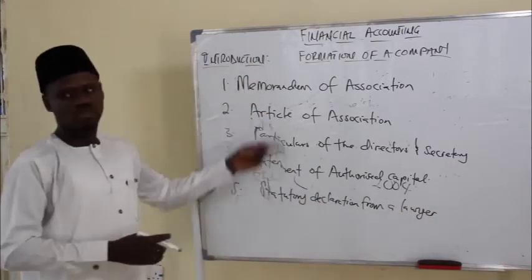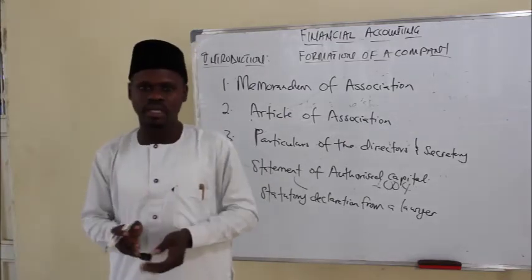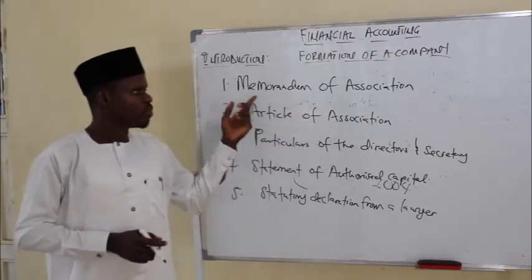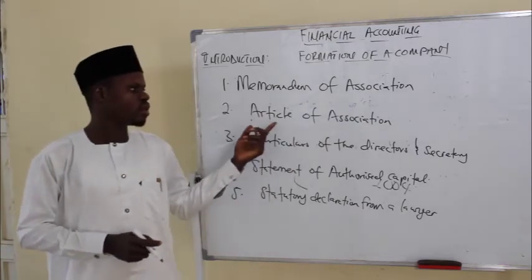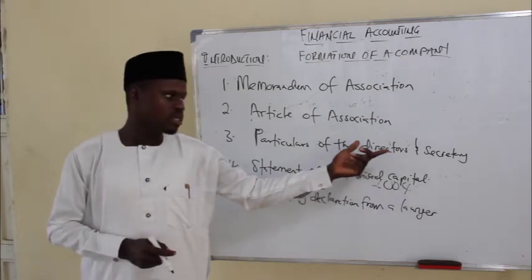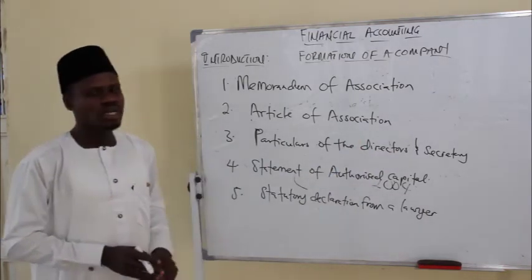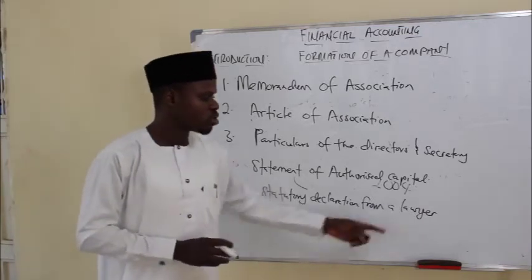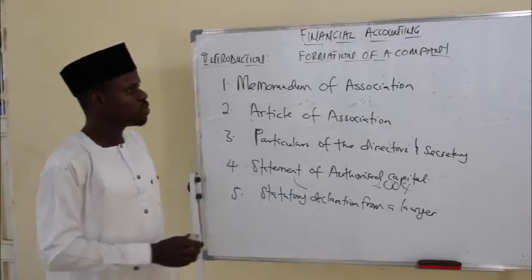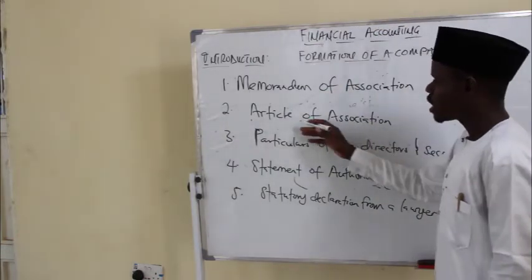Now, these are some of the documents you are required to submit to the Corporate Affairs Commission if you want to establish a company in Nigeria. We have Memorandum of Association, we have Article of Association, we have the particulars of the directors of that company and secretary, we have a statement of authorized capital, and likewise we have a declaration from a solicitor or a lawyer. What is the difference between Memorandum of Association and Article of Association?